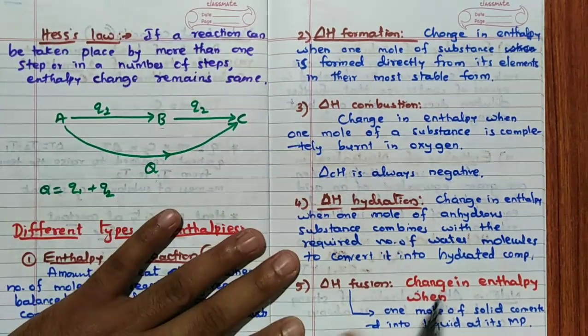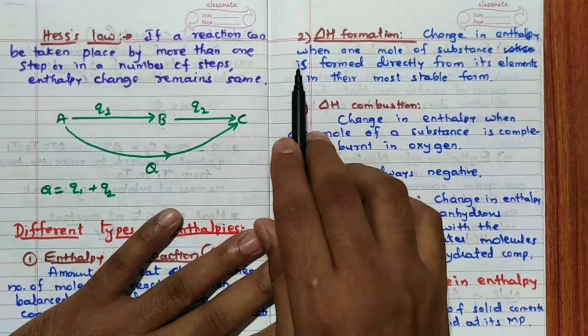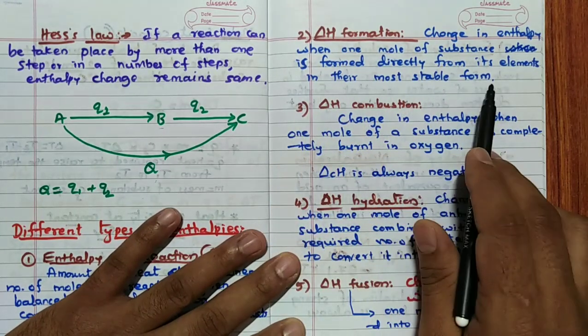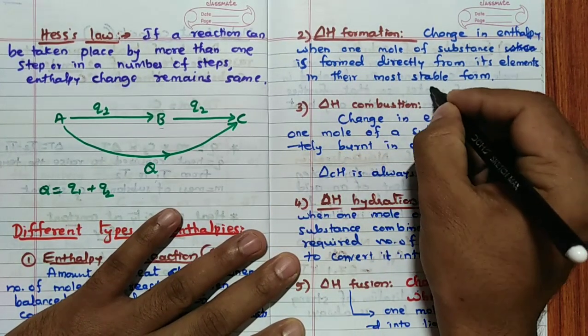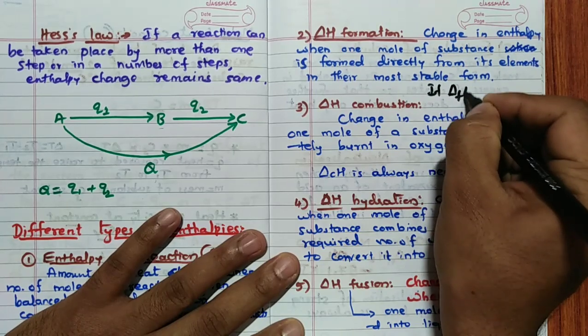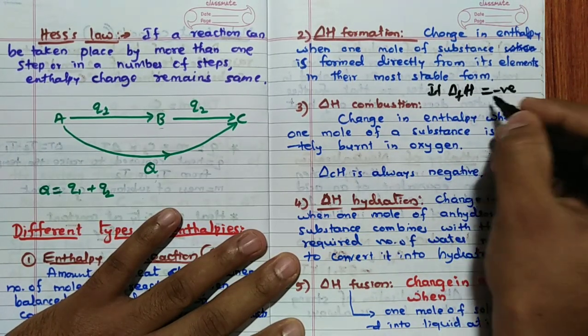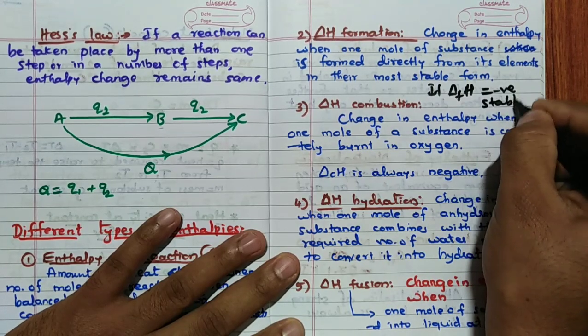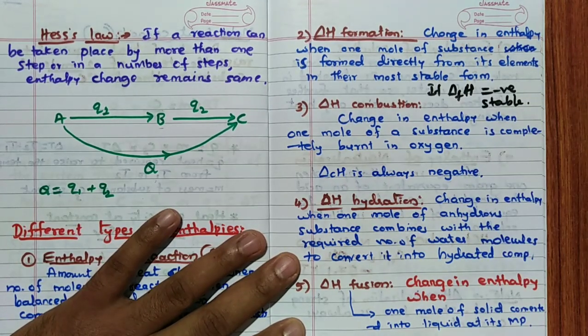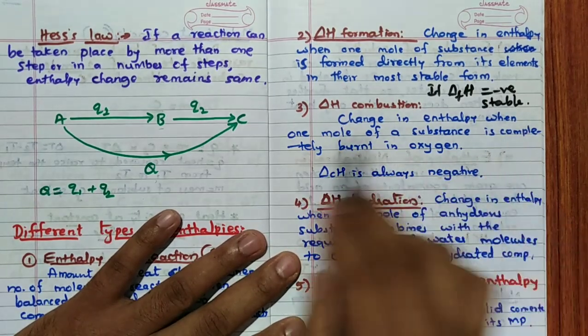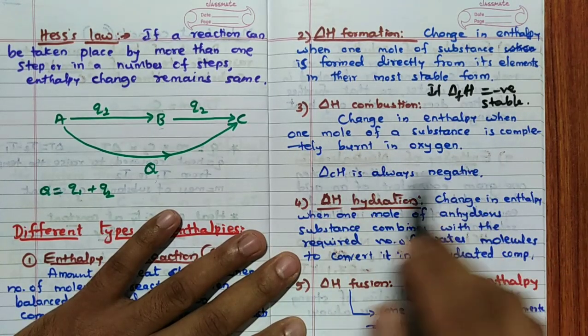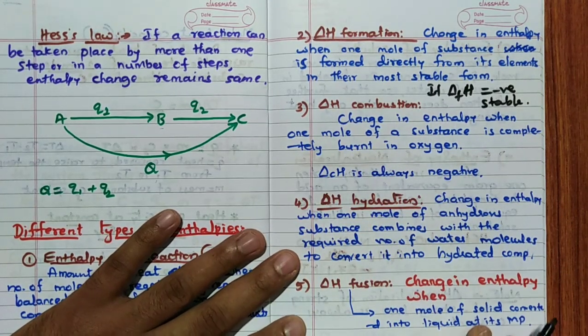Then delta H formation: change in enthalpy when one mole of substance is formed directly from its elements in their stable state. Remember, if delta H formation is negative, then that particular compound is stable. Remember that. Negative is stable. Combustion: enthalpy change when one mole of substance is completely burnt in oxygen. This is also, remember, always negative.